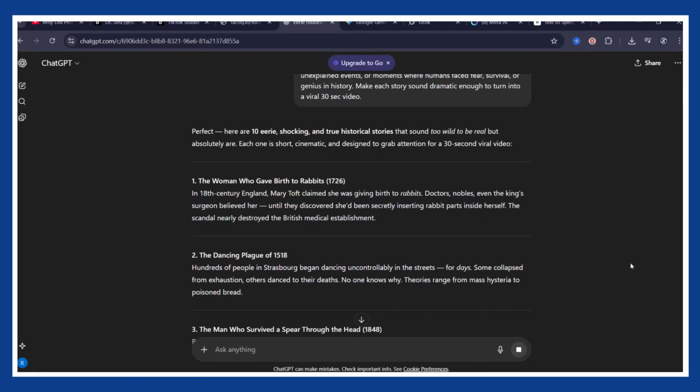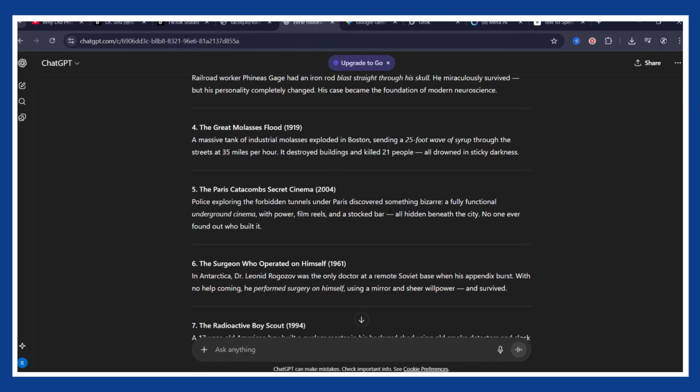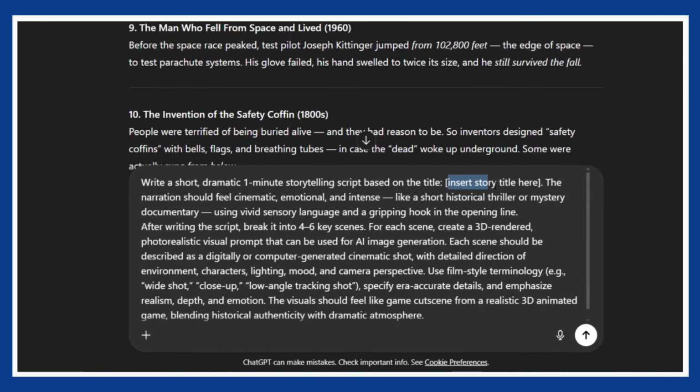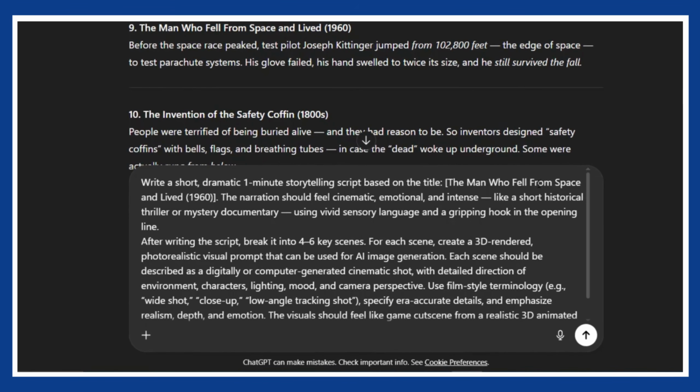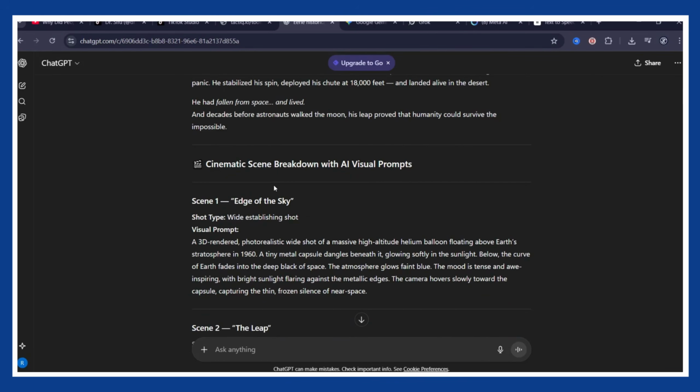This prompt tells ChatGPT to come up with 10 short video ideas based on real stories, real events, real emotions. Pick one that hits you, that's your short. Now head back to the doc and grab the second prompt. This one writes the full video script, and at the same time, it gives you visual prompts for every scene. So you'll literally get your story and your shot list at once.